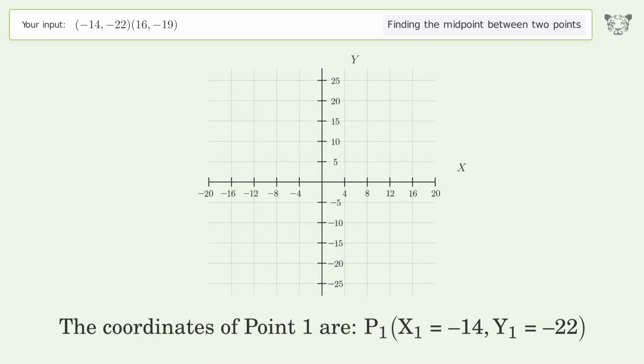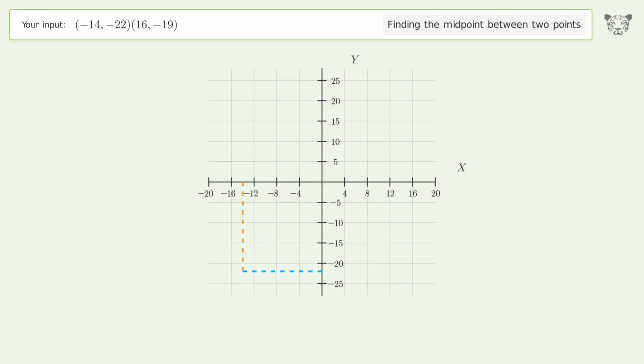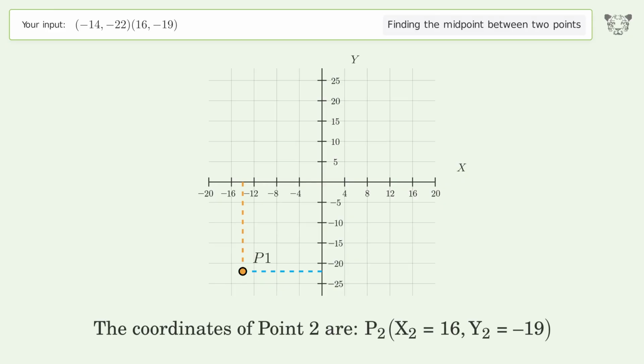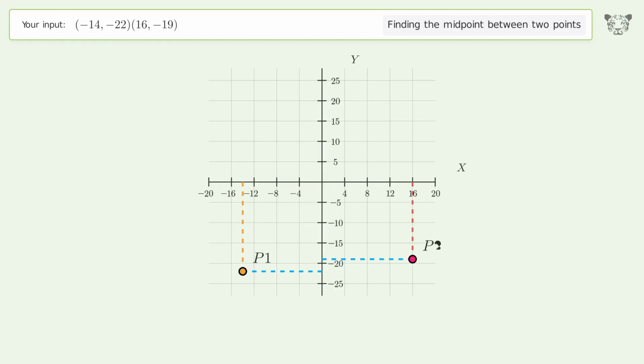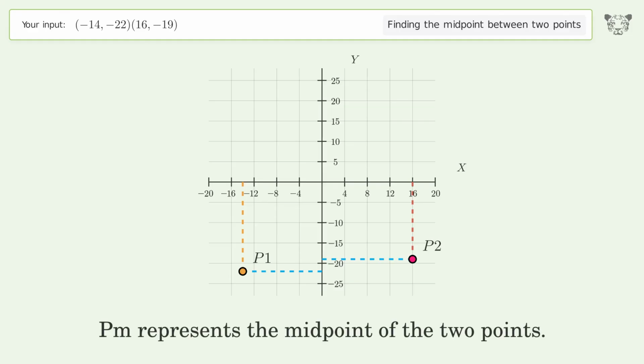The coordinates of point 1 are, x1 equals -14, y1 equals -22. The coordinates of point 2 are, x2 equals 16, y2 equals -19. PM represents the midpoint of the 2 points.